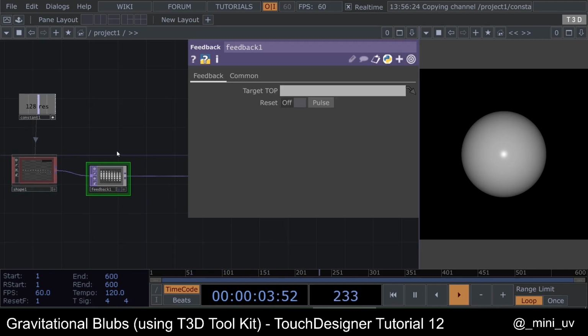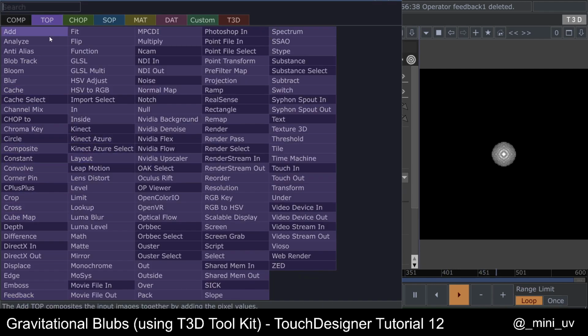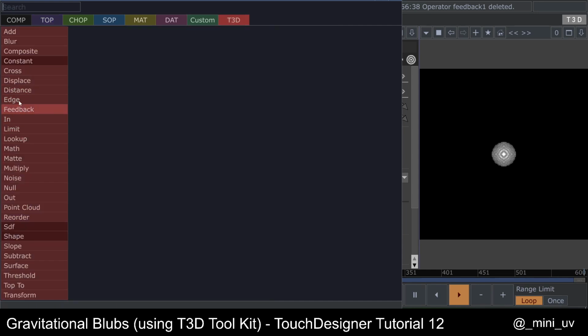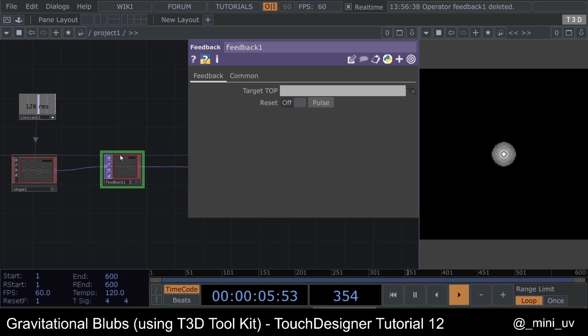This is regular feedback basically from the TOP family, but we can also use the T3D feedback, which is basically the same thing, because the feedback TOP supports 3D textures, but let's use the T3D feedback operator with the color, so we'll know this is a 3D texture.